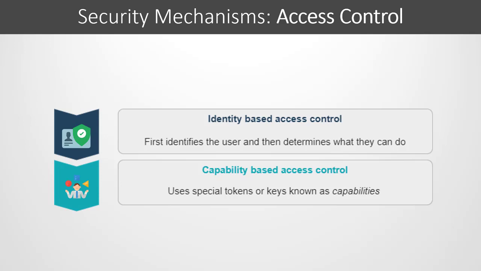Second is capability-based access control. Capability-based access control uses special tokens or keys known as capabilities to access an API. The capability itself says what operations the bearer can perform rather than who the user is. A capability both names a resource and describes the permission on it. So a user is not able to access any resource that they do not have a capability for.